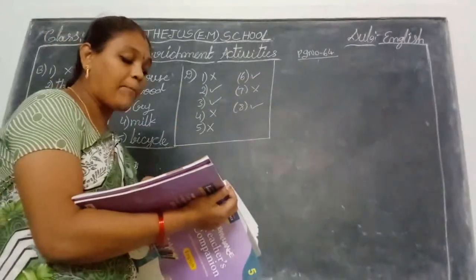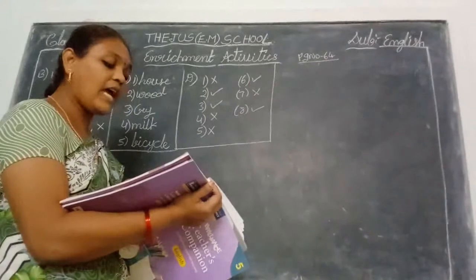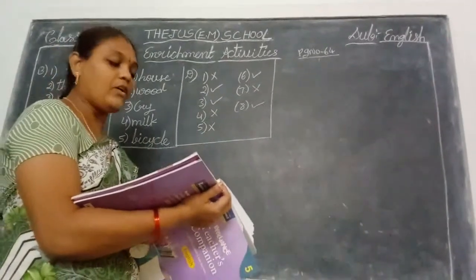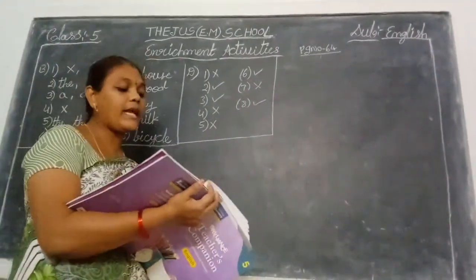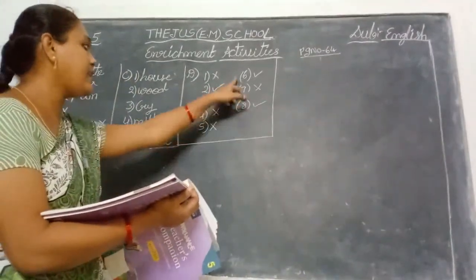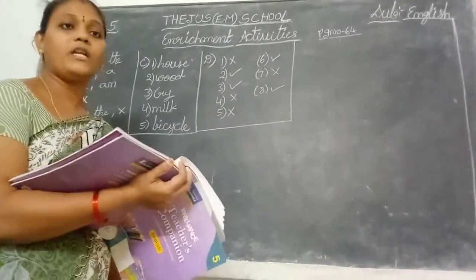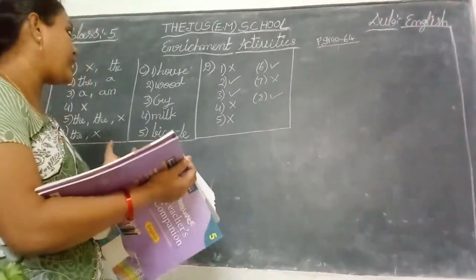Yes. Black cats bring bad luck. No. Some cats are white. Yes. Okay. So only some are correct in these eight sentences. Second, third, sixth and eighth are the correct sentences. Remaining are wrong. Okay children, take your pencils and complete this textbook work in enrichment activities.